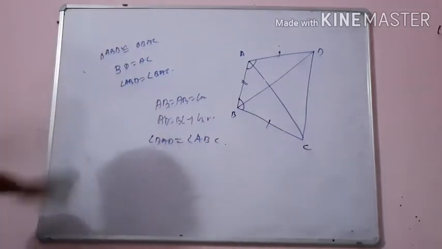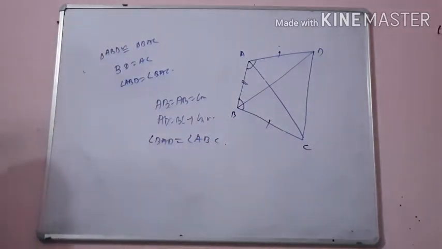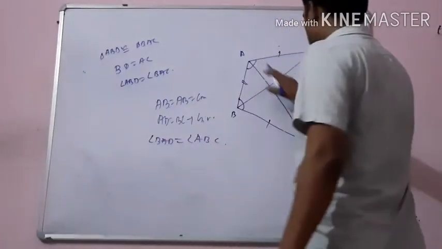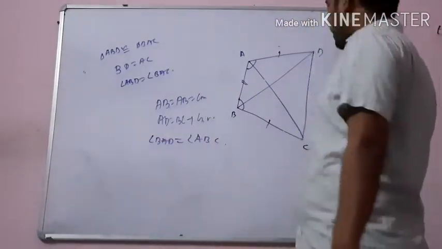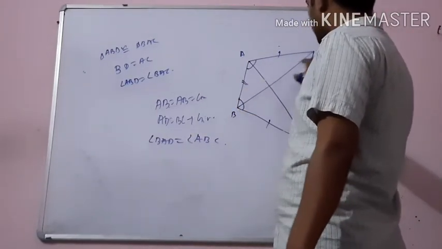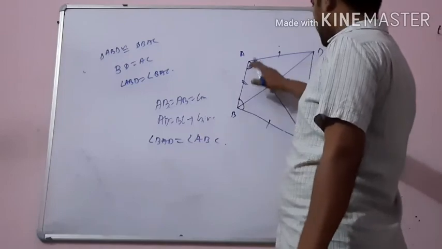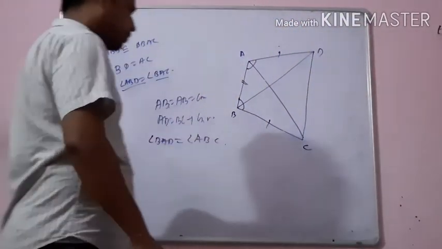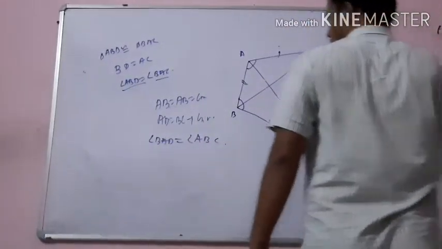By SAS congruency, the triangles will be equal. Now by CPCT, BD will be equal to AC and angle ABD equals angle BAC.